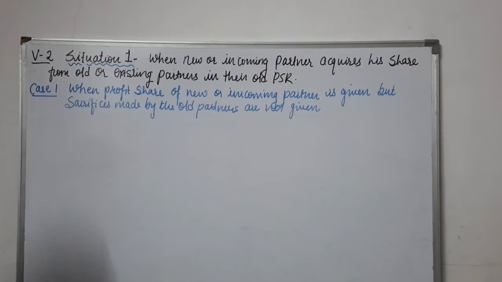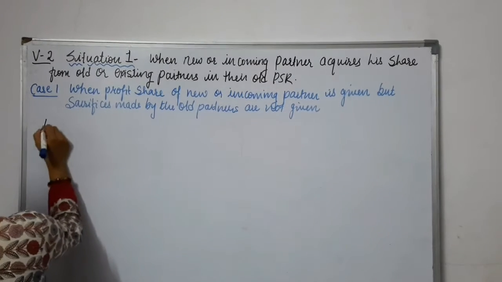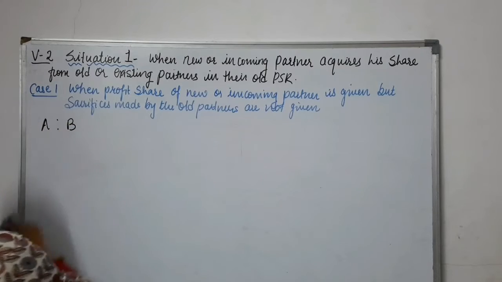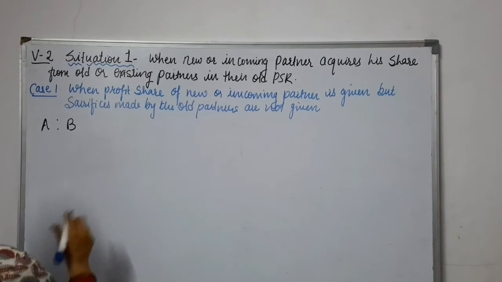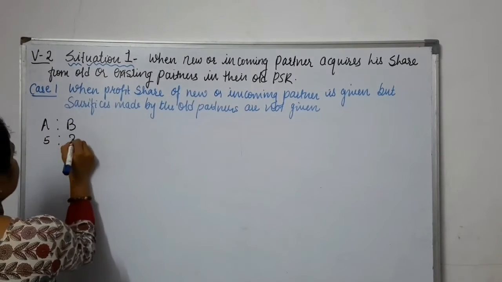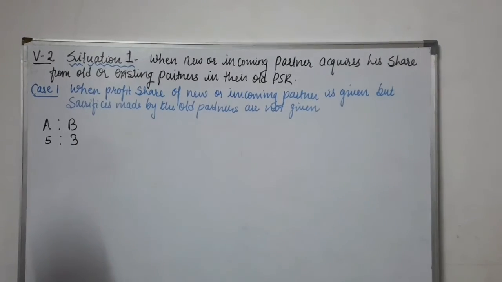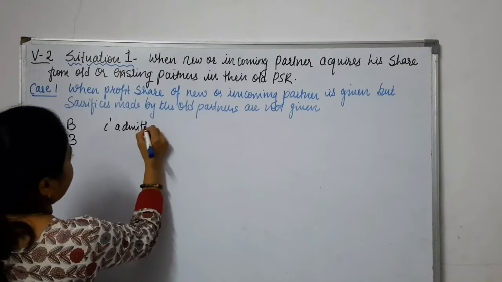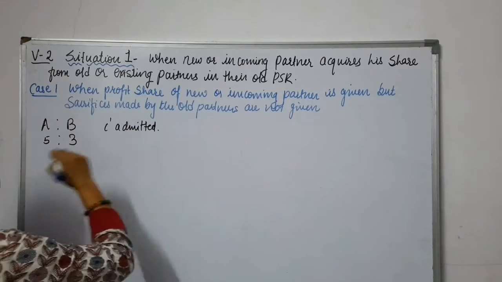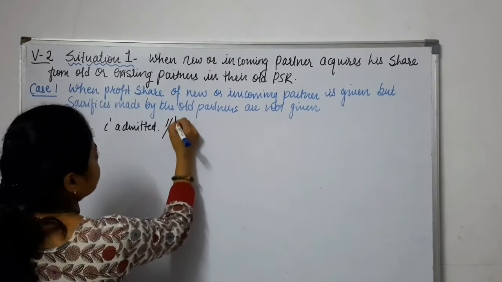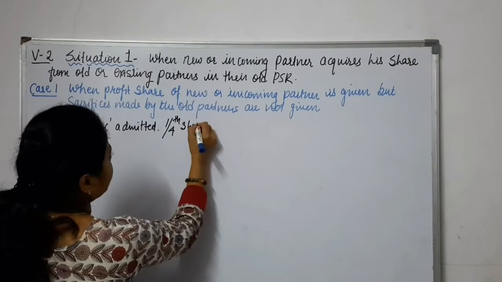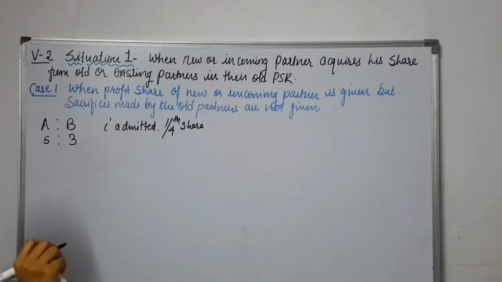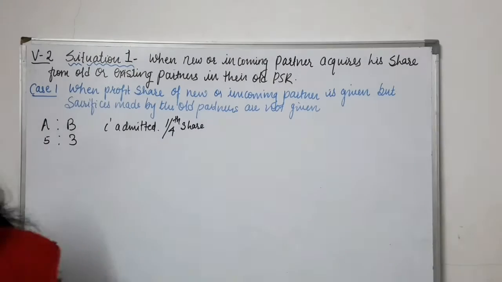A and B are partners sharing profit and loss in the ratio 5:3, so their old PSR is 5:3. C is admitted for 1/4 share in the profit. Calculate the new PSR of the partners.